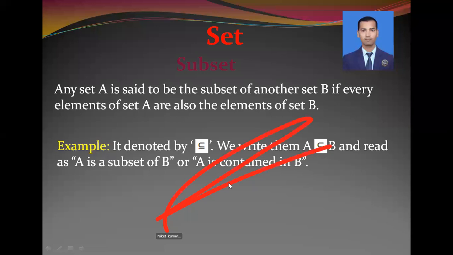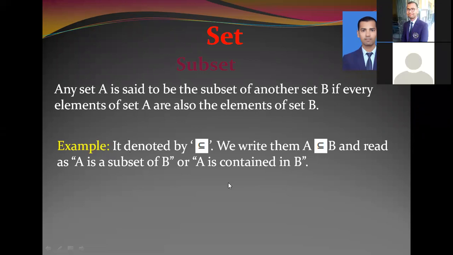In the same way, if there is given the set of mathematics teachers, then the set of mathematics teachers is a subset of the set of teachers, because the set of teachers is a universal set and the set of mathematics teachers is a subset, because mathematics teachers come from the set of teachers.